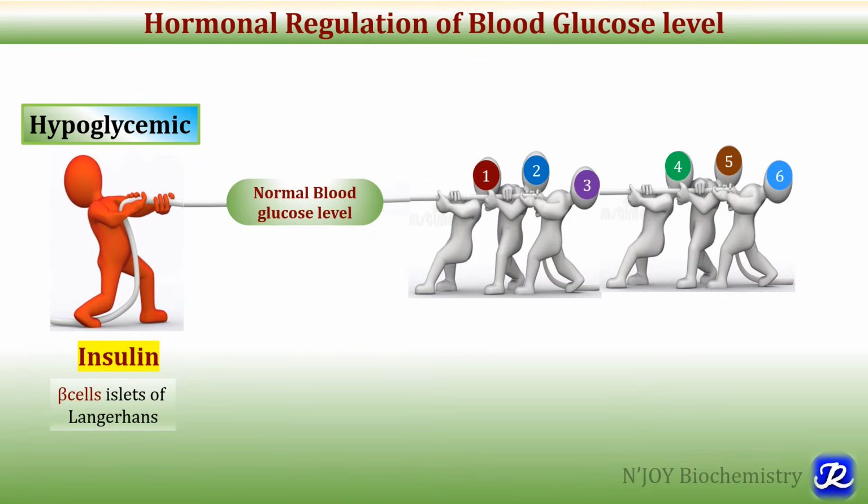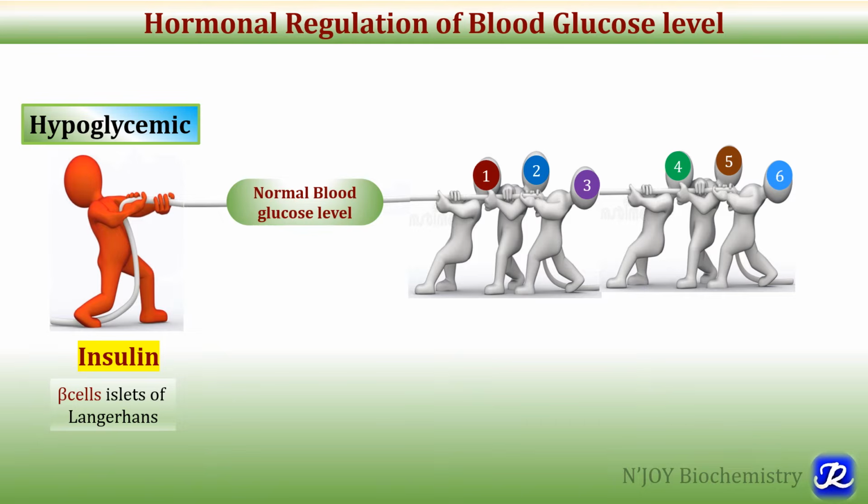Insulin is called hypoglycemic hormone because after the intake of food, when blood glucose level is increased, during that time insulin is secreted from the beta cells of islets of Langerhans, and it will help to bring back the blood glucose level to normal, and that's why it is called hypoglycemic hormone. This is the hormone of well-fed condition.